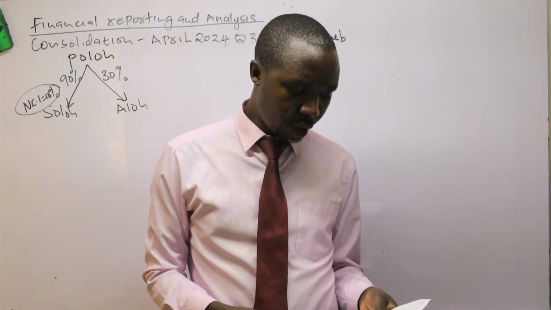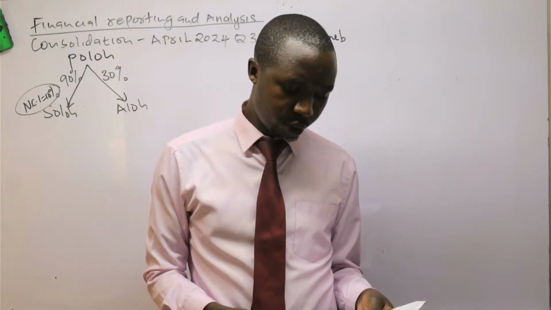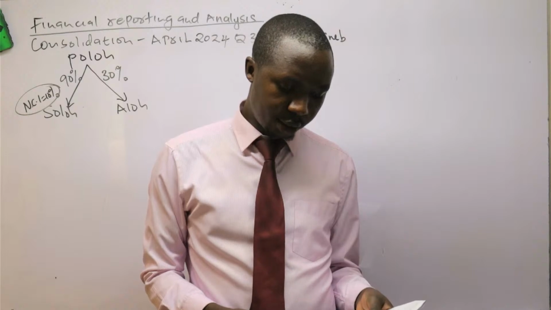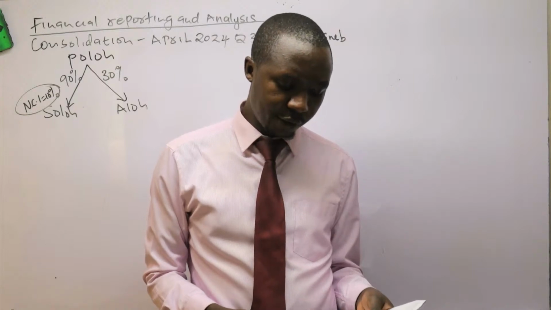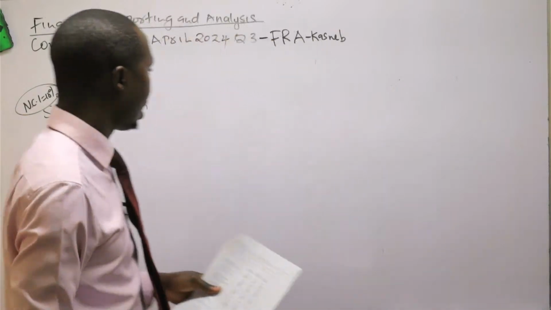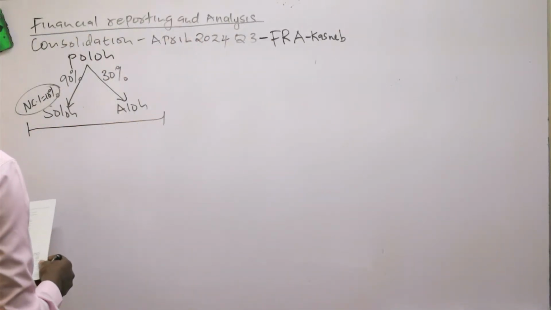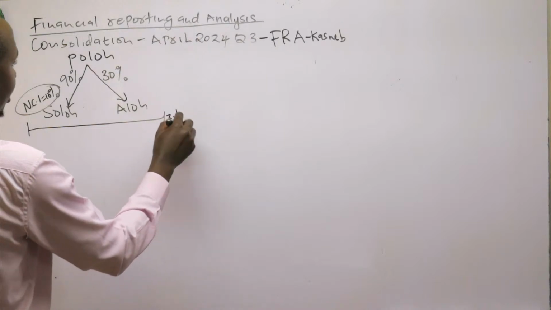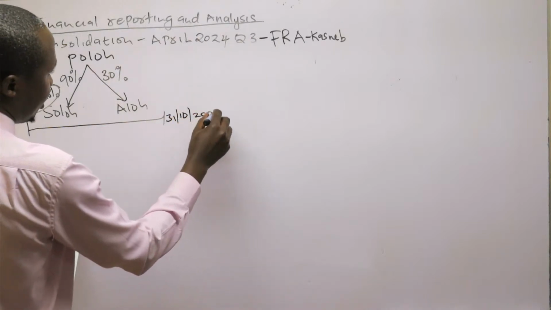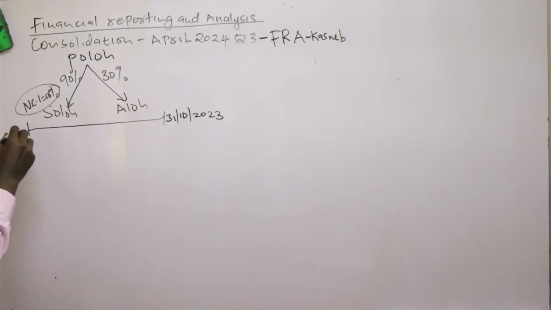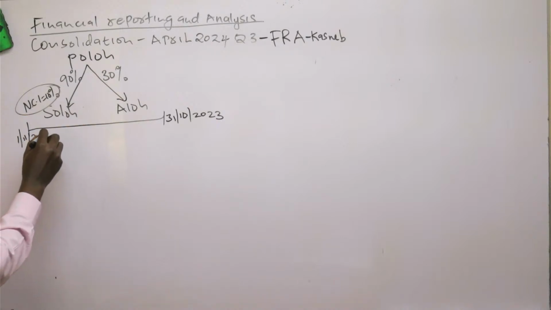Number 3, a check of 480 from Soro Limited to Boro was not received until 3rd November 2023. And remember that our financial year was ending when? The current financial year ends on 31st October 2023. It starts on 1st November 2022.